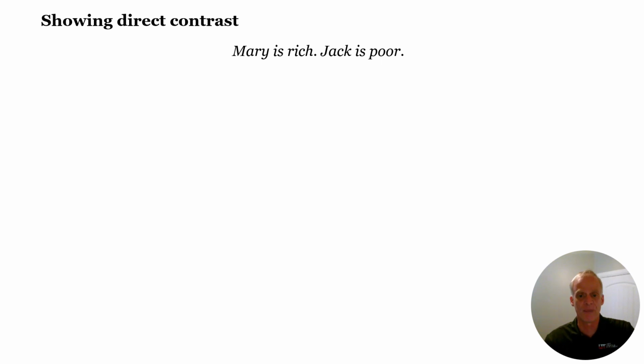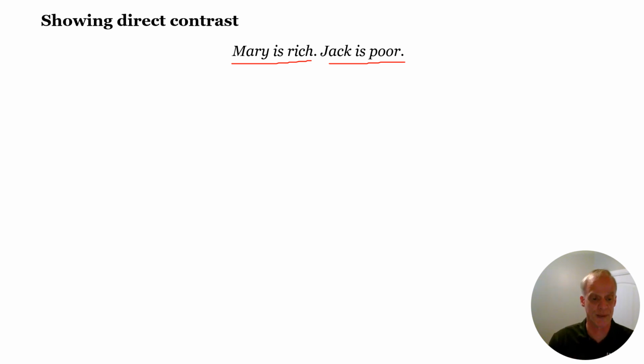Okay, we need to get to the next two parts. The next one is a direct contrast. So I'm just going to jump right into this for time. This is where you're not saying it's a surprise relationship. You're just saying that these are opposites in some ways. They directly contrast each other. Mary is rich, Jack is poor.